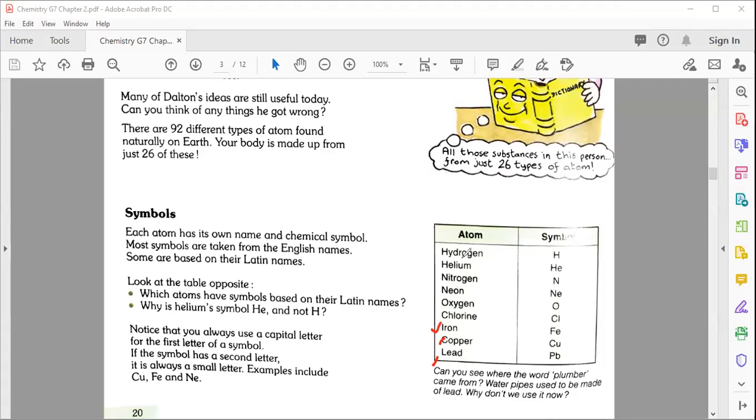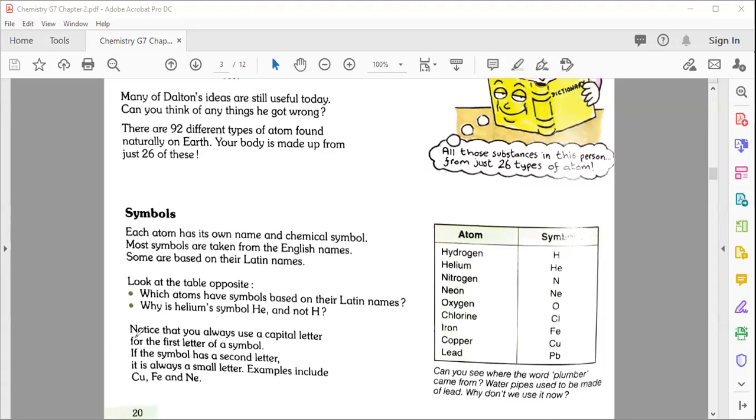But here, for example, in hydrogen and in case of helium, these are in front of you going to tell us the hydrogen name. Why only capital H? Because it's the first letter. But when you're going to write helium, you also need the second letter, that is e. So that's going to give a difference between hydrogen and helium.